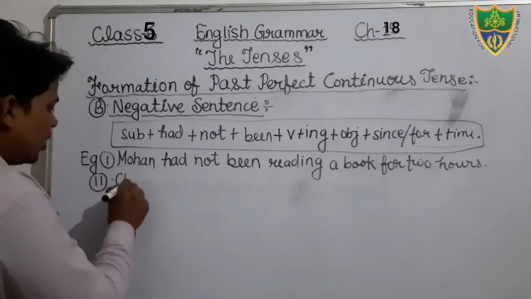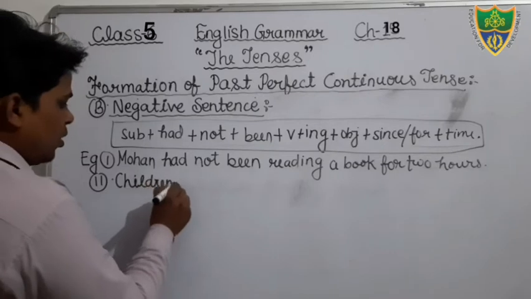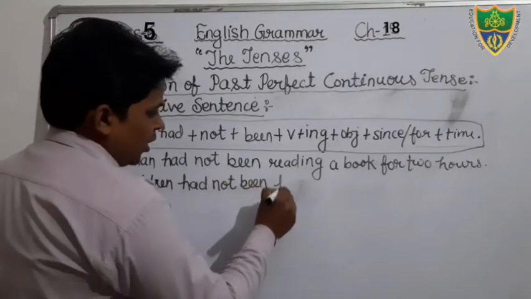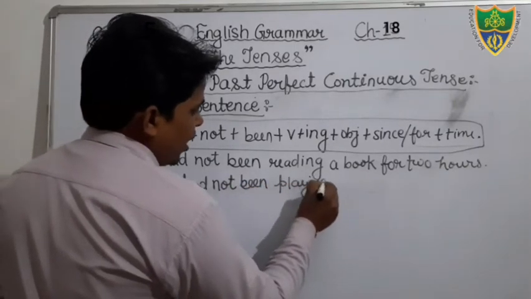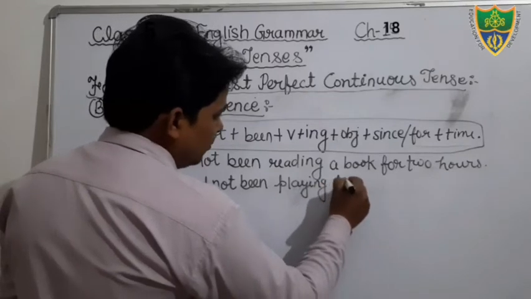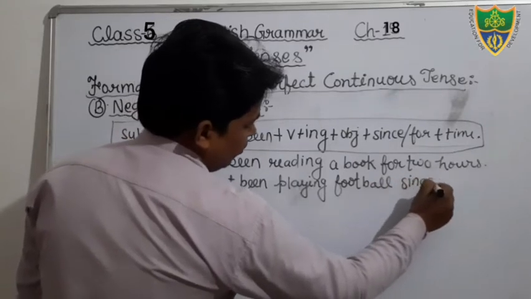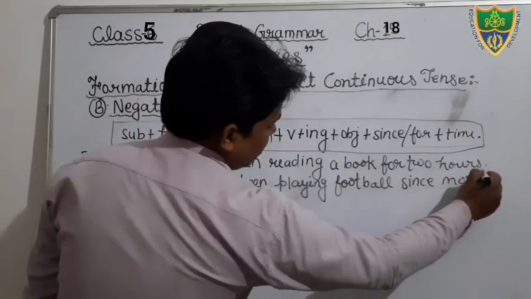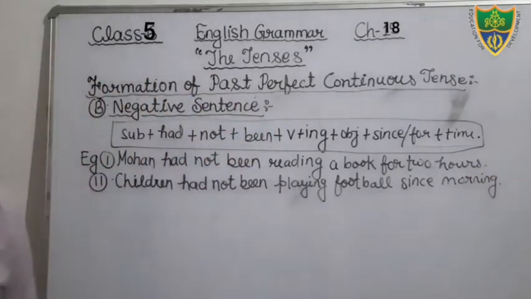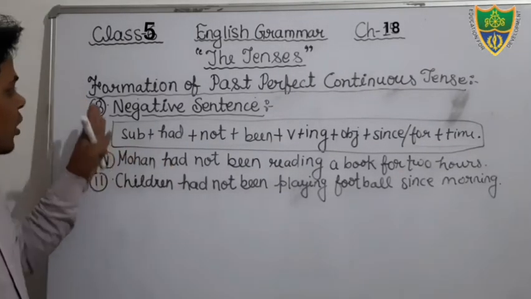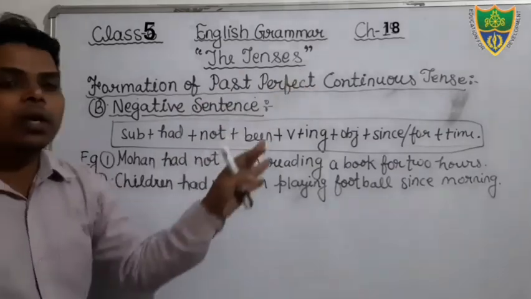Another example, children had not been playing. Play is your verb in which we will add ing. Playing football since morning. Okay, this is your example. You can write. Just see, children had not been playing football since morning. This is the sentences. These two sentences are the sentences of negative sentence of past perfect continuous tense,